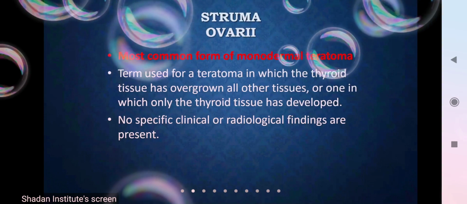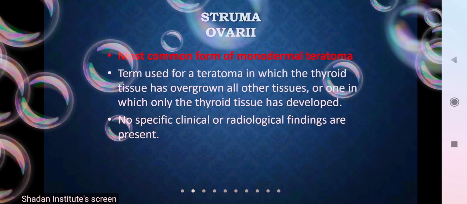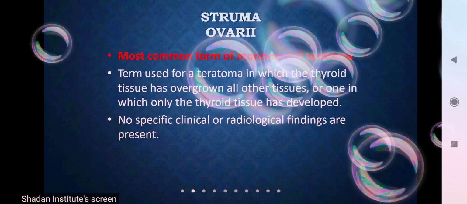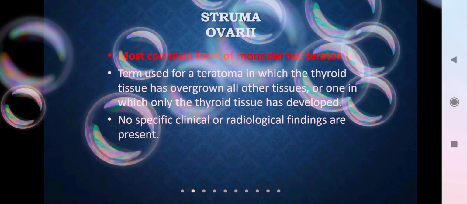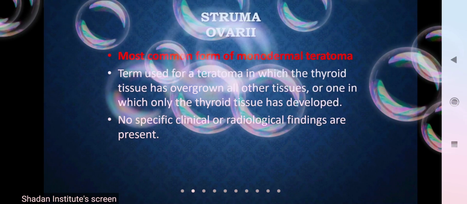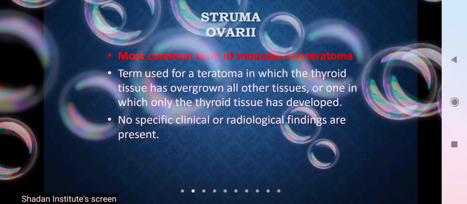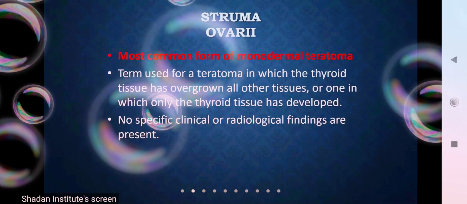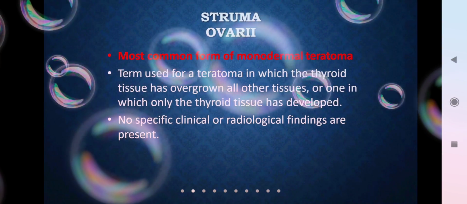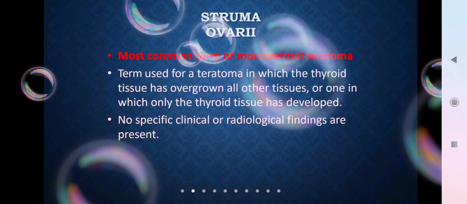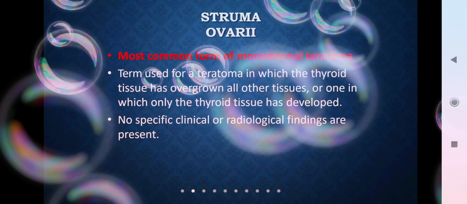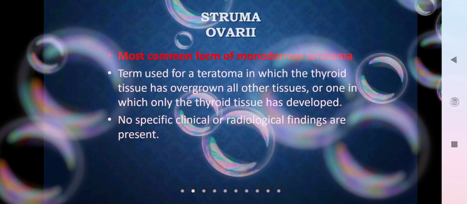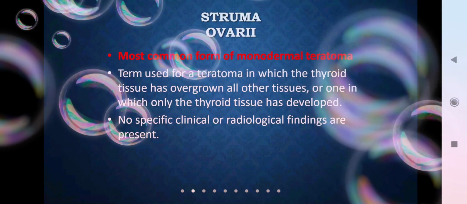Next, we'll see about the struma ovarii. Struma ovarii is the most common form of monodermal teratoma. It is also a type of teratoma. The term is used when the thyroid tissue has overgrown all other tissues in a dermoid cyst. Usually this is also a type of dermoid cyst, but the thyroid tissue is the majority component in the cyst. There are no specific clinical or radiological findings, but usually there is thyroid tissue developed in the cyst. That is called struma ovarii.